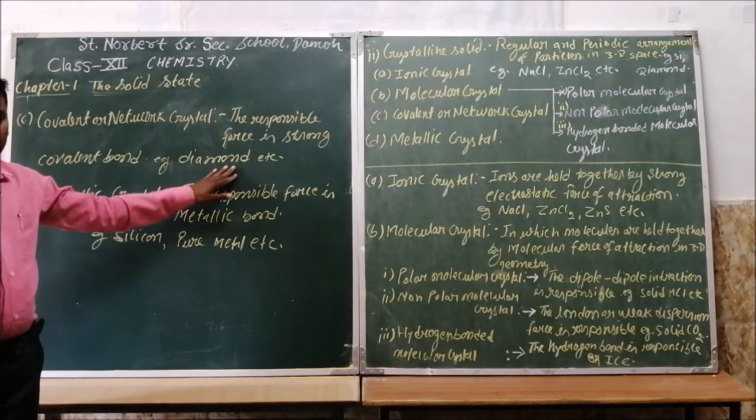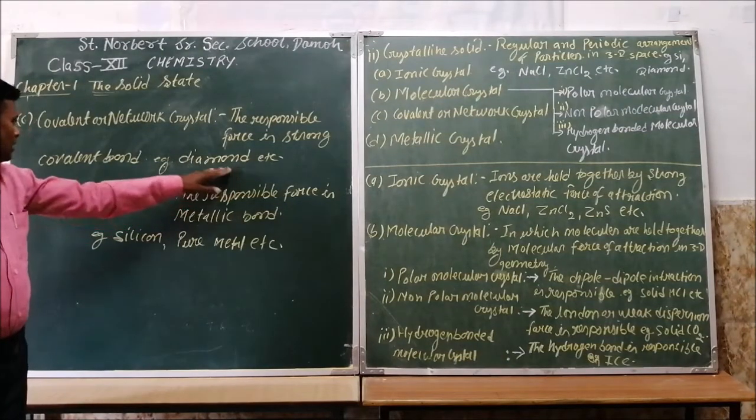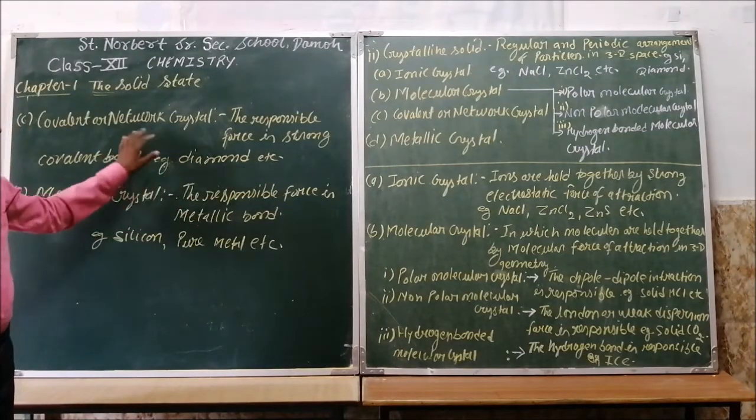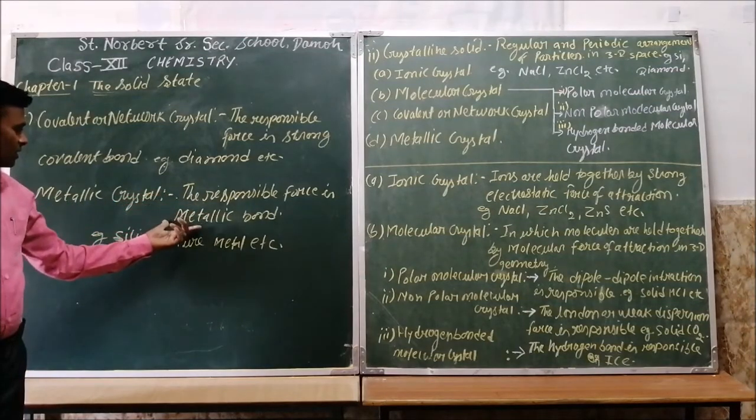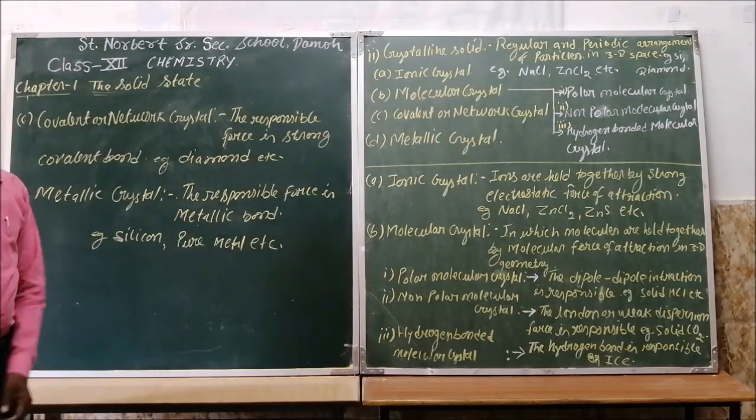Diamond has a three-dimensional network structure in which the carbon atoms are arranged in three-dimensional geometry, which forms a covalent or network crystal. Next is the metallic crystal. The force responsible for metallic crystals is the metallic bond.